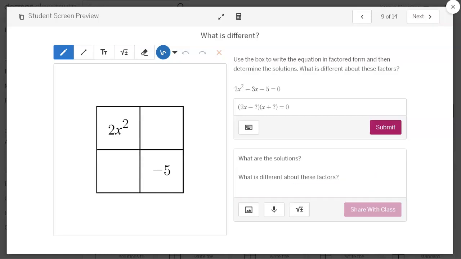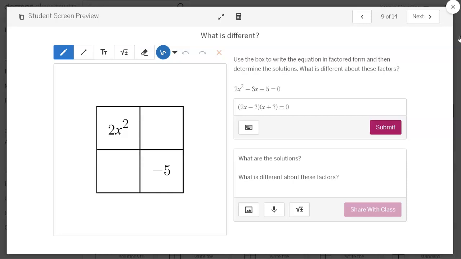Okay, now this one's a little bit different, and the question at the top is, what is different? Well, the factors so far have only had coefficients of 1 in front of the x, but in this factor we have a coefficient of 2 in front of the x. So I'm going to let them play with this for a while. It's not just a sum and difference, but they have to take into account that 2x squared. The key here is just to make sure that the factors that are on the side of the box have a product that is equal to the terms inside the box.